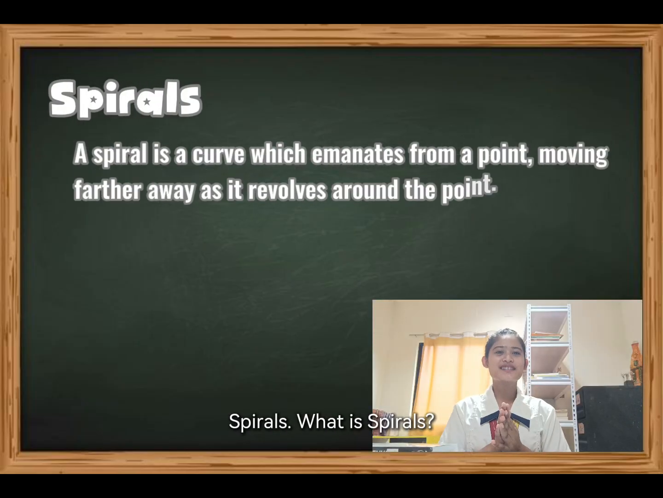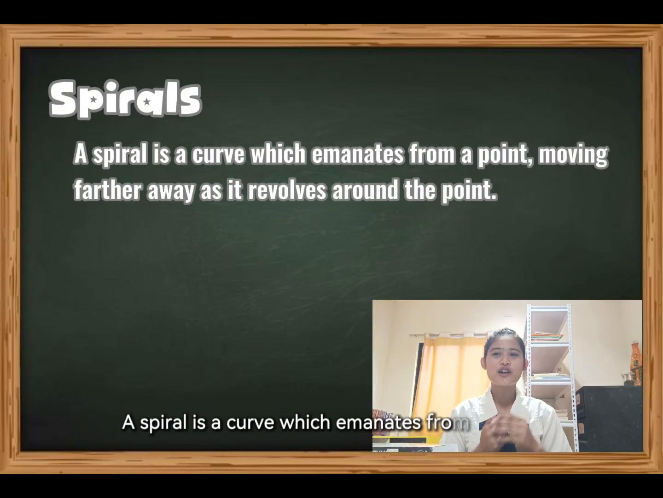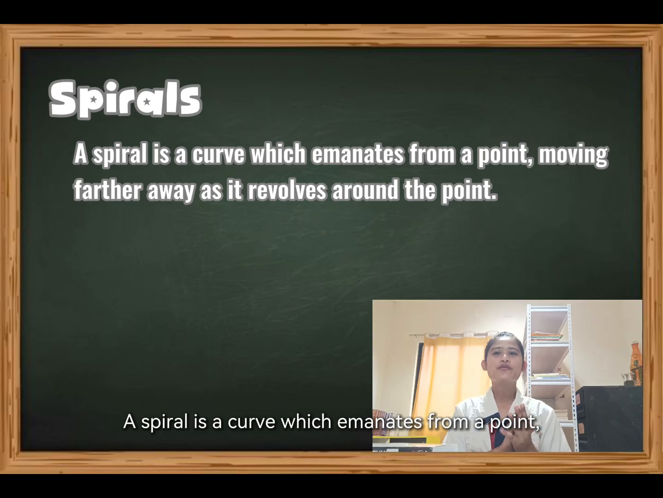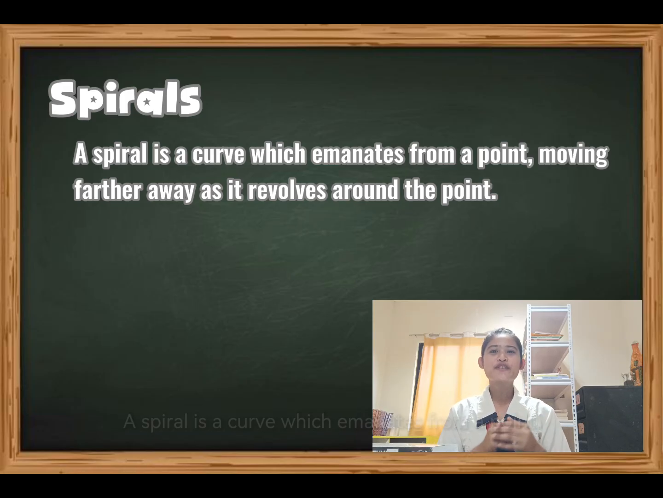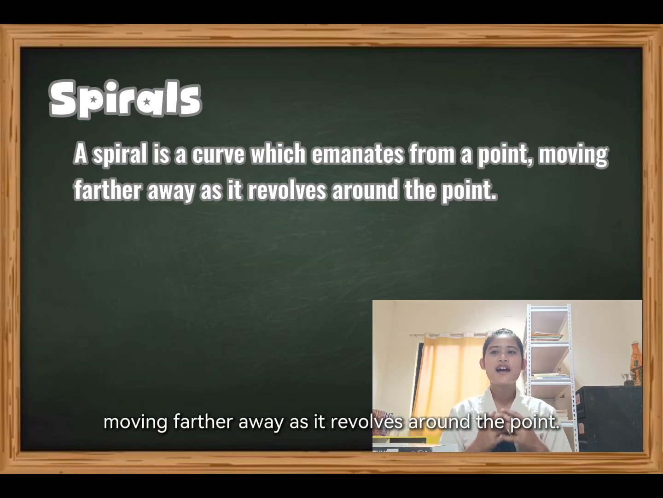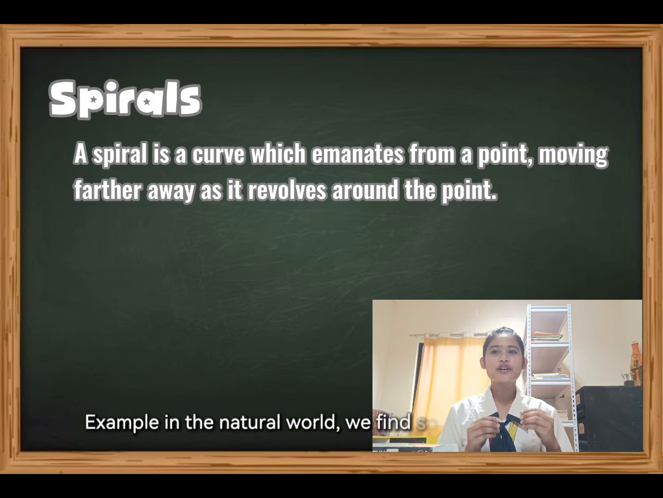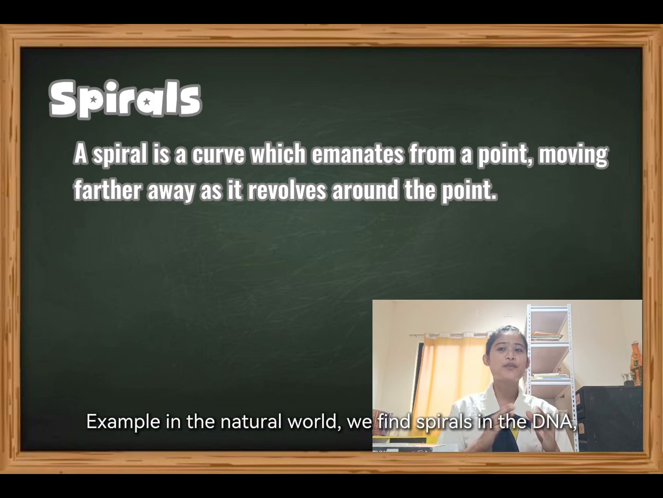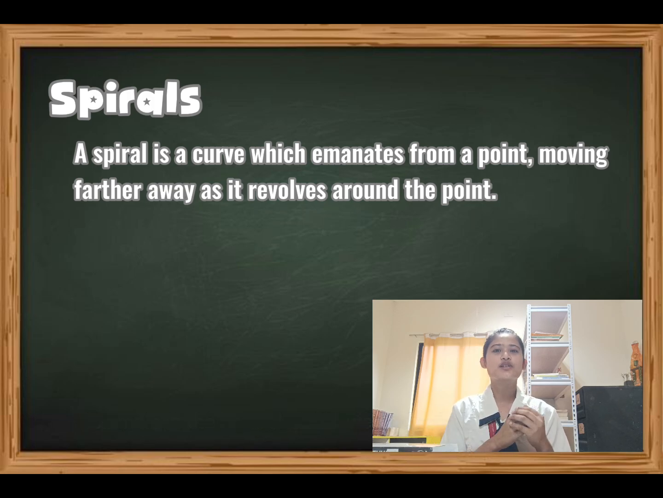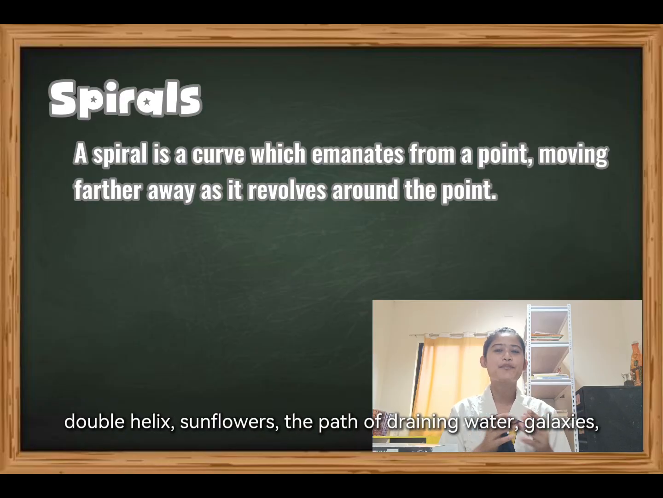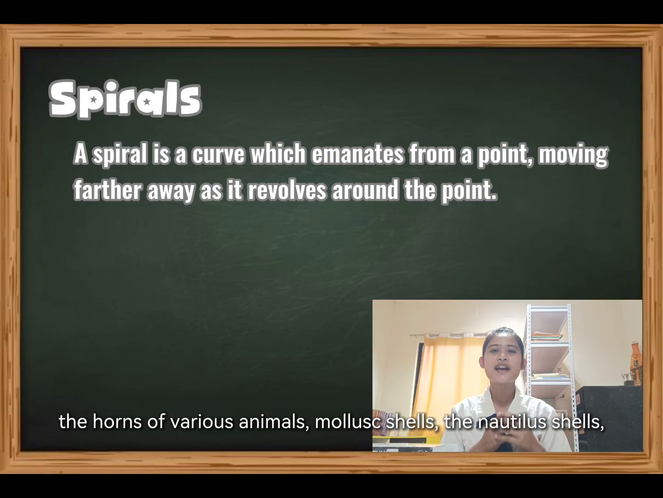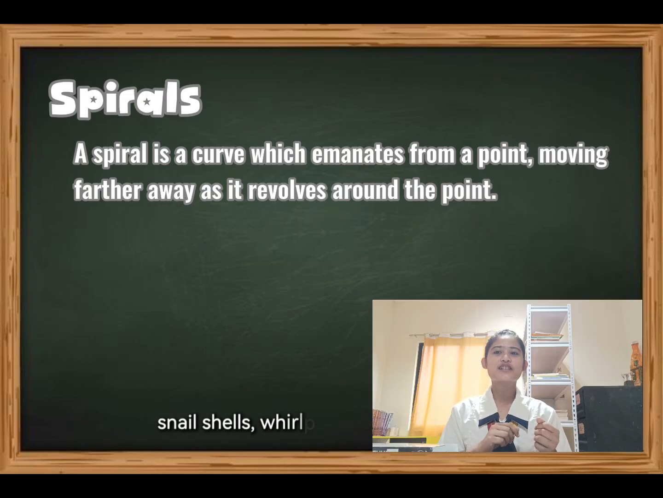Spirals. What is a spiral? A spiral is a curve which emanates from a point. Moving farther away, it revolves around the point. For example, in the natural world we find spirals in the DNA double helix, sunflowers, the path of draining water, galaxies, the horns of various animals, mollusks, nautilus shells, snail shells, whirlpools, ferns, and algae.